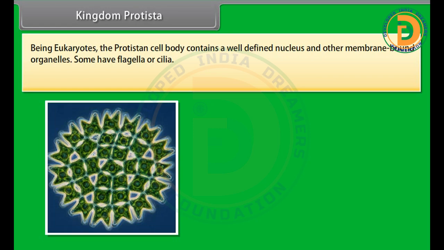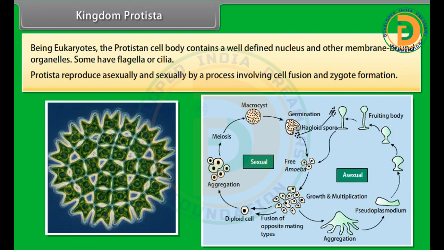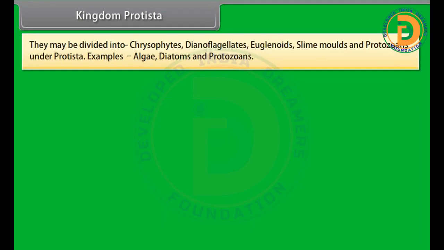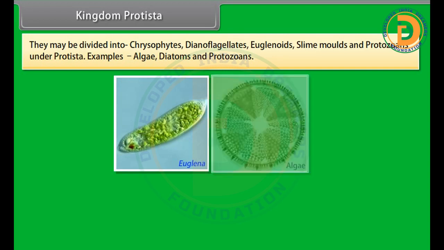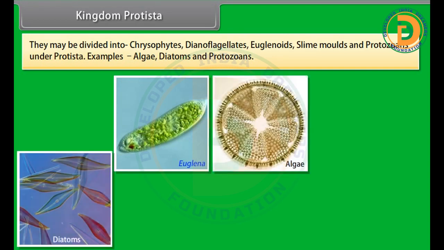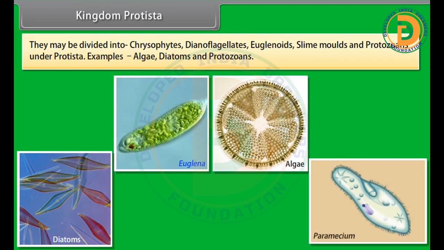Being eukaryotes, the protist cell body contains a well-defined nucleus and other membrane-bound organelles. Some have flagella or cilia. Protista reproduce asexually and sexually by a process involving cell fusion and zygote formation. They may be divided into chrysophytes, dinoflagellates, euglenoids, slime molds, and protozoans under Protista. Examples: algae, diatoms, and protozoans.